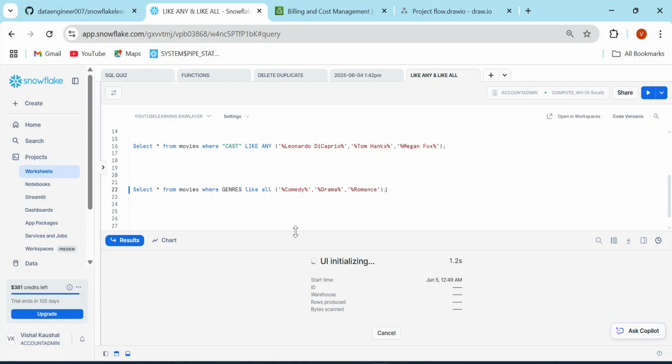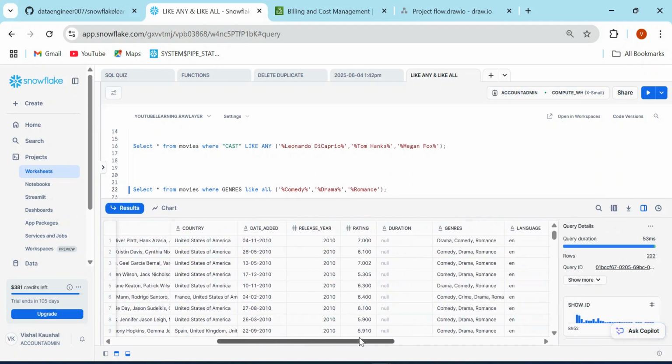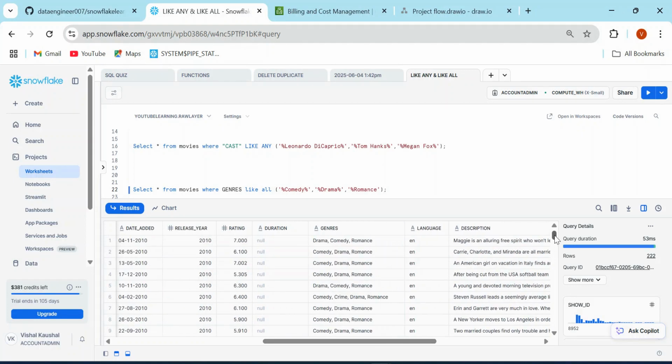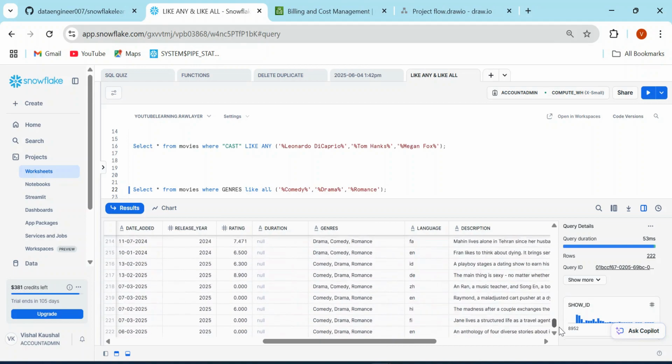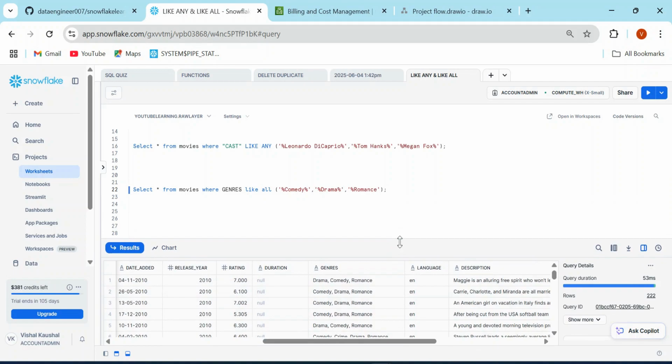Now, if I enter it, this is going to list me all the movies where I have the genre comedy, drama, and romance. So this is how you can save your time. This is how you can make your code more readable and very easy to maintain.